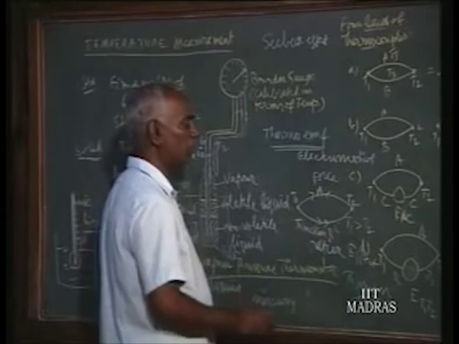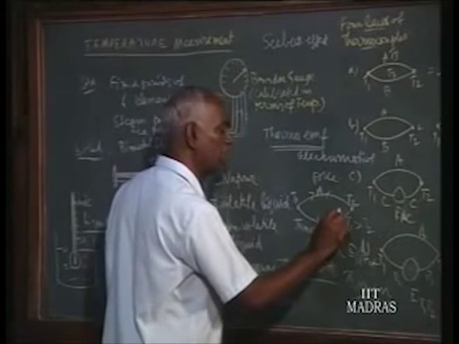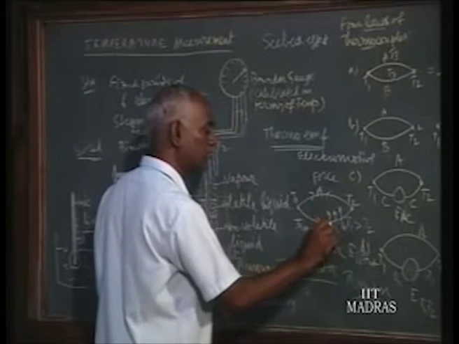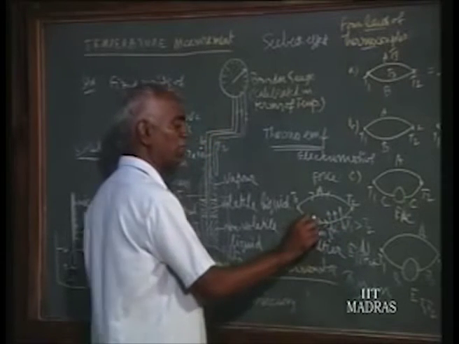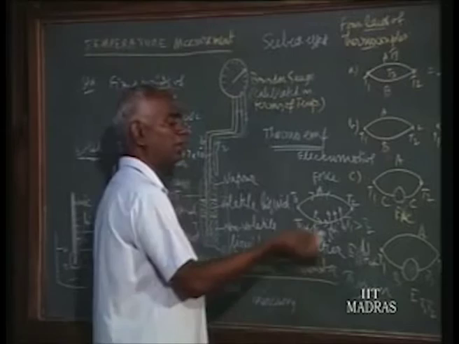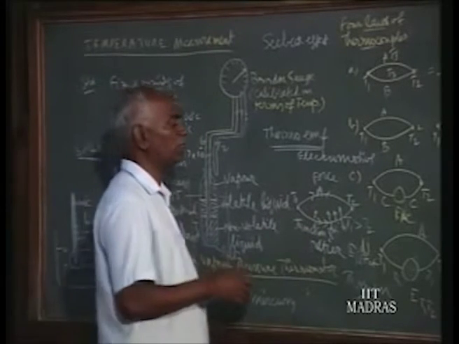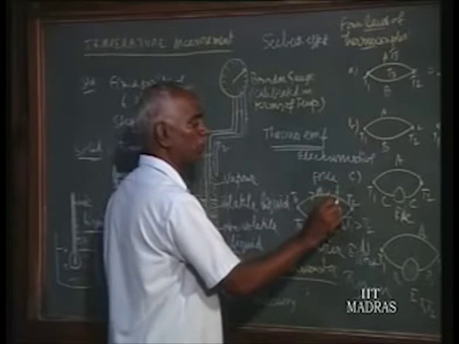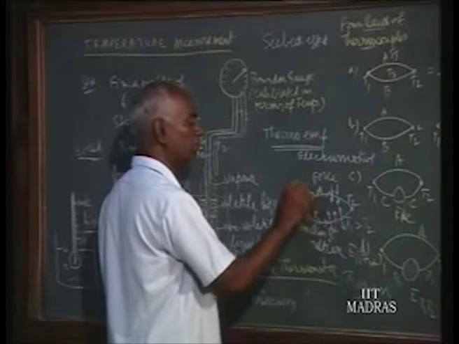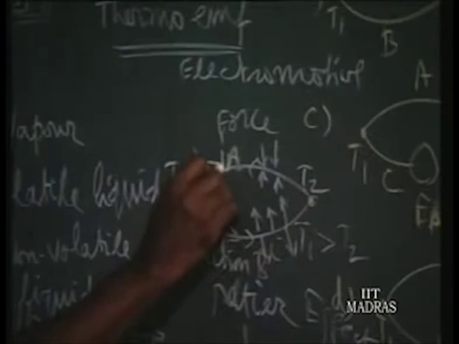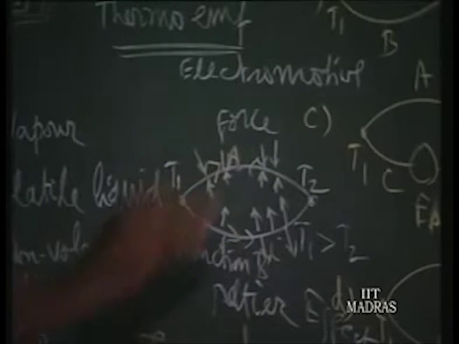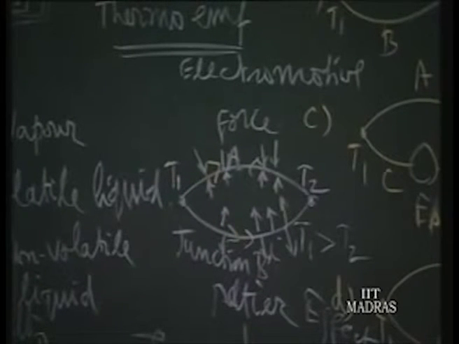When the current flow and heat flow are in the same direction, heat is liberated to the atmosphere. That is the Thomson effect. In the wire where the current flow and the heat flow are opposite, heat is absorbed from the atmosphere by the wire. So that is the Thomson effect.